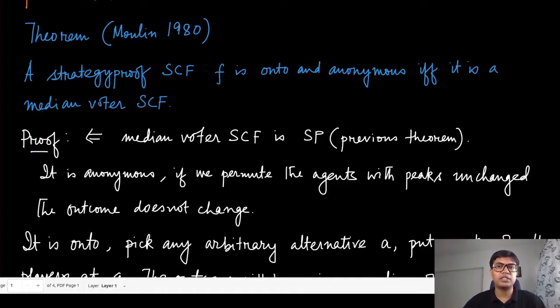The first thing that we are going to do is the reverse direction, or the if direction. That is, we are given a median voting rule social choice function, which we have defined with the use of those phantom peaks. We know that it is strategy proof from the previous theorem.